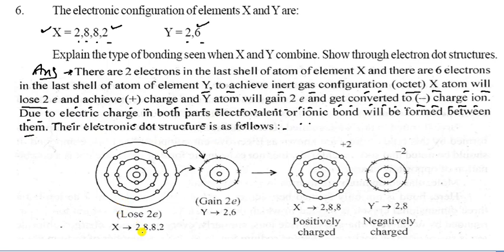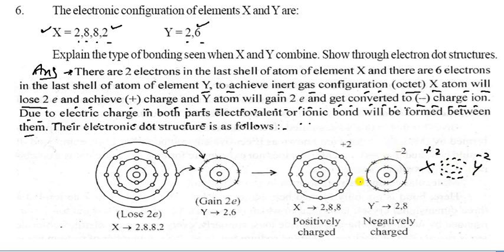It is given here. It is 2, 8, 8, 2. So 2 electrons are lost here. This one has 2 and 6, so it requires 2 electrons to complete its octet. So it is positive 2 and it is negative 2. After transferring, the positive charge is here on X and the negative charge on Y. So they form an ionic bond. And like this, you can draw the dot structure of X and Y in your copy and write here +2 and here -2.